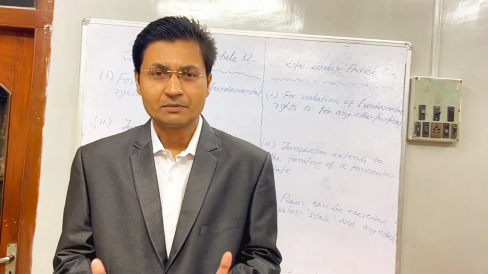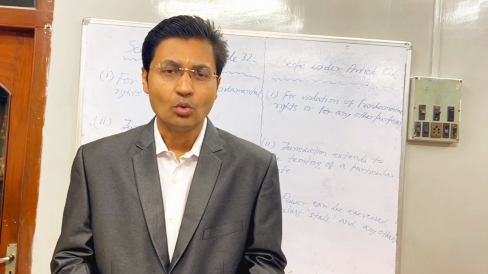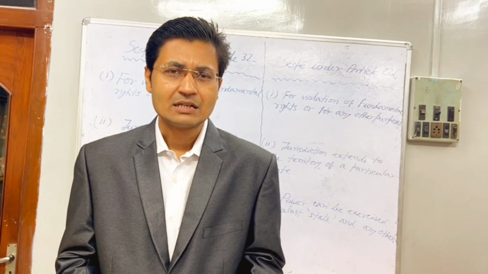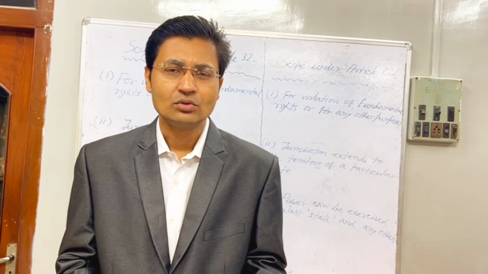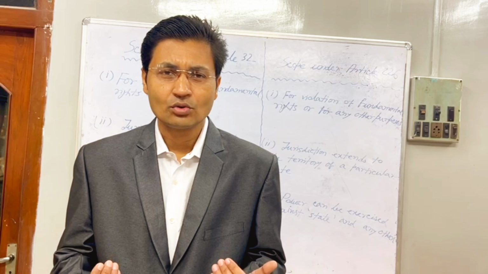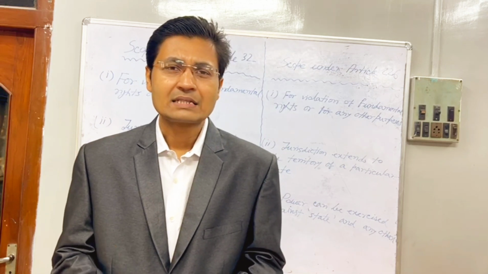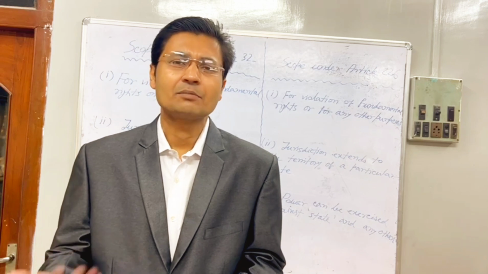That means the Article 226 power is much wider in this sense than the Article 32 power of the Supreme Court, because by virtue of Article 226, an order can be given not only against the state but any other person.